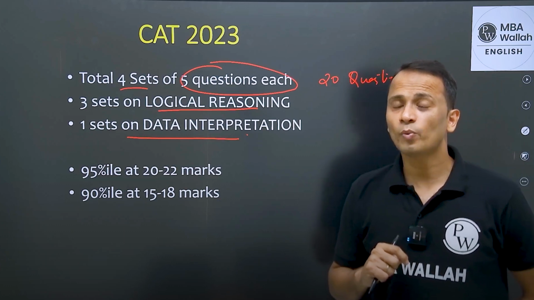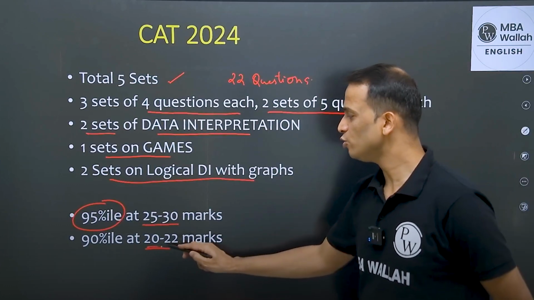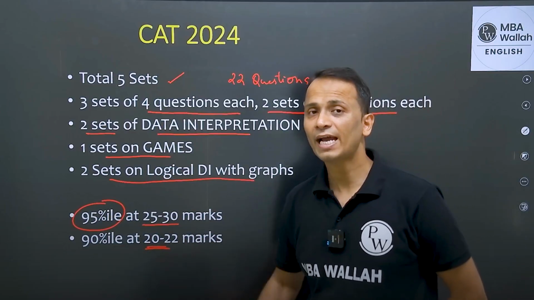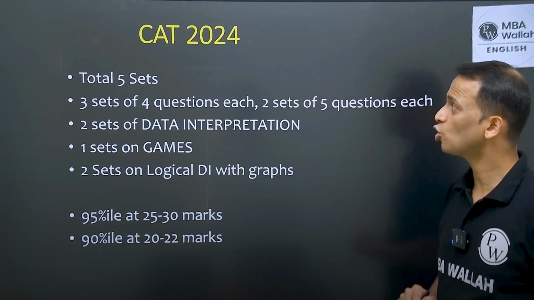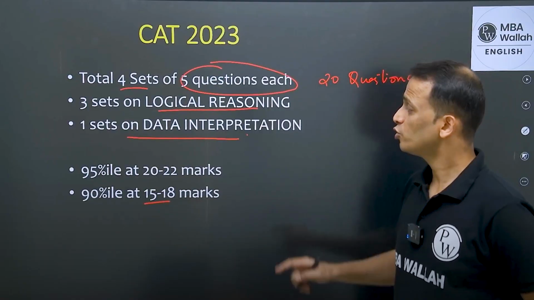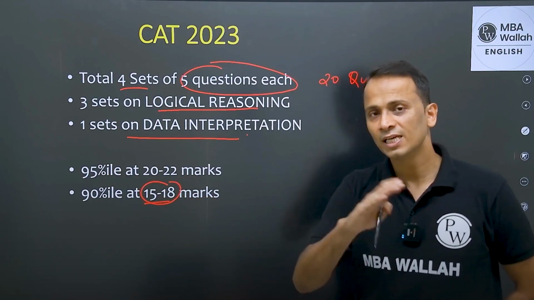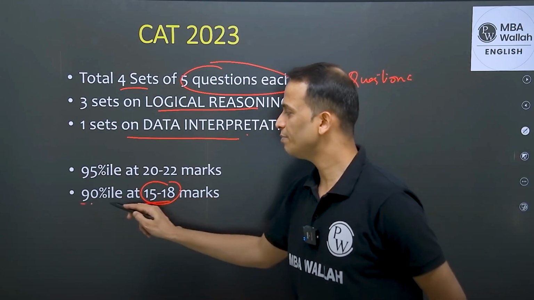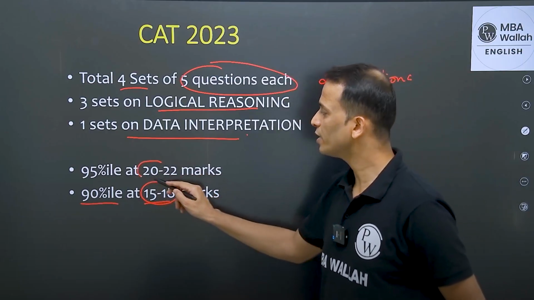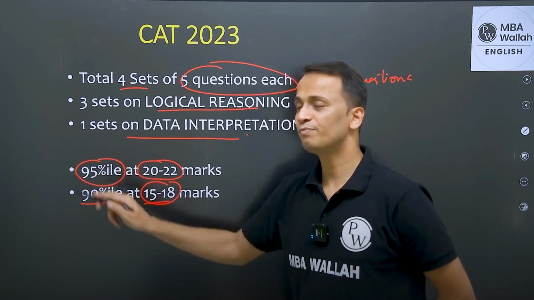When in CAT 24, a student who was getting 20 to 22 marks was getting 90 percentile, here it dropped down to 15 to 18 marks, right? So in CAT 2023, a student who scored around 15 to 18 marks, 6 to 7 correct, was able to get 90 plus percentile. And a student who could get 20 to 22 marks was able to get 95 percentile.